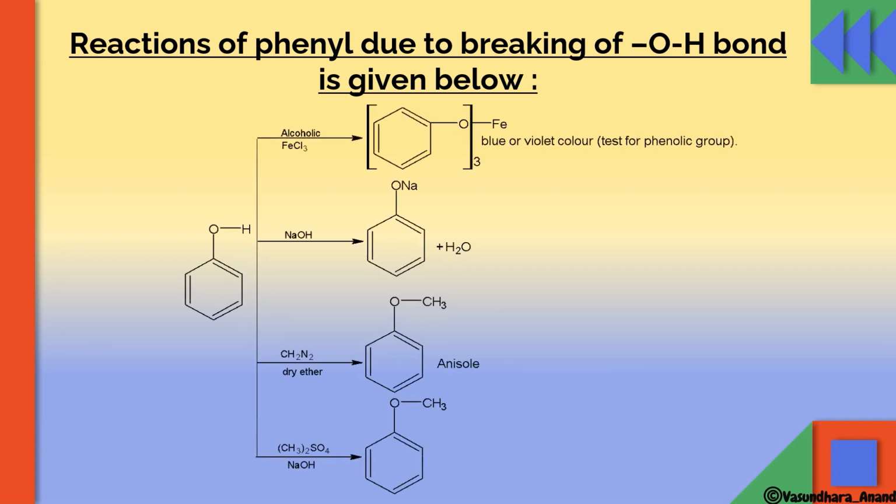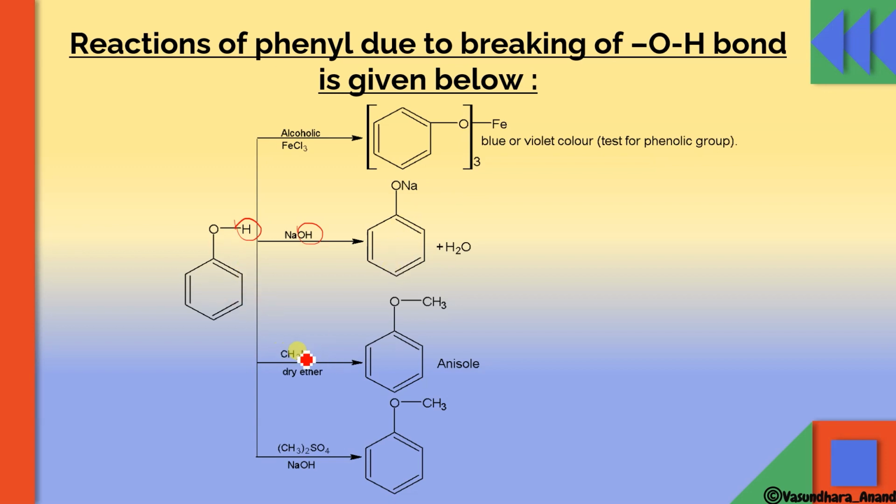Like phenol, when it reacts with alcoholic FeCl3, it will form a blue or violet colored complex. That is phenoxide, and we know that Fe has charge 3 and phenoxide has a -1 charge, so we'll make the complex. It will form ferric phenoxide. Now if it is reacting with NaOH, this OH will go with this H to form H2O, and this Na will attach over here, giving sodium phenoxide.